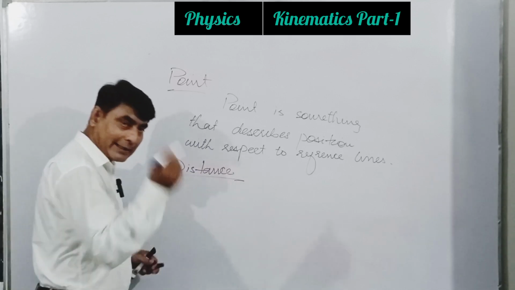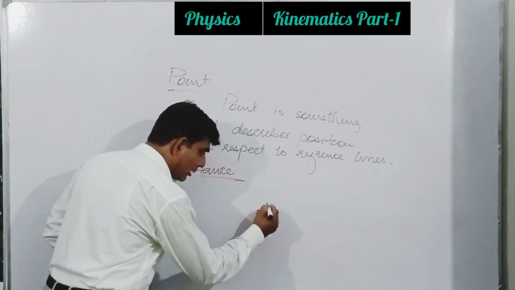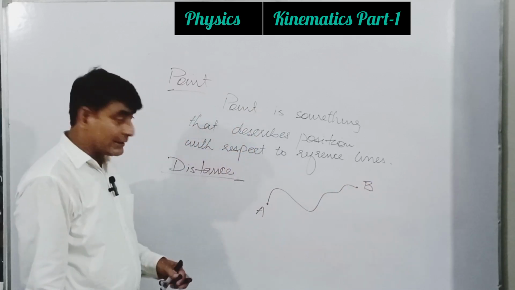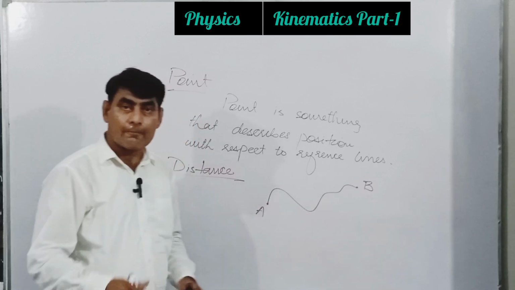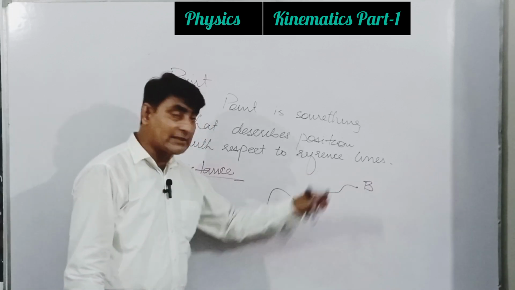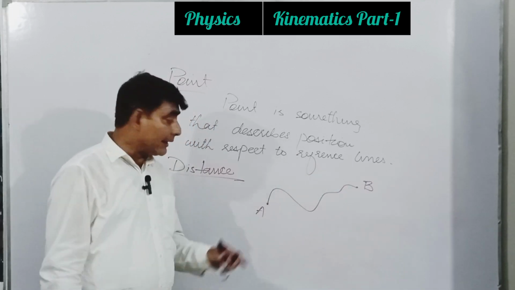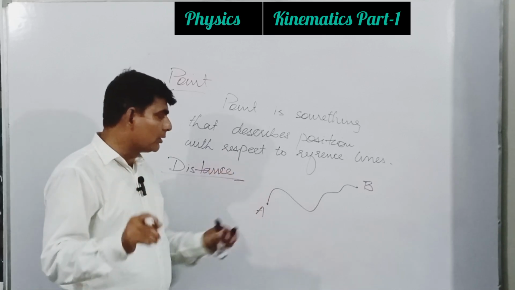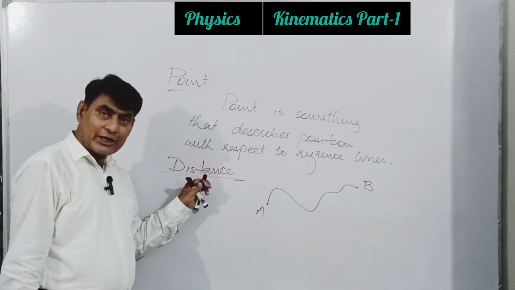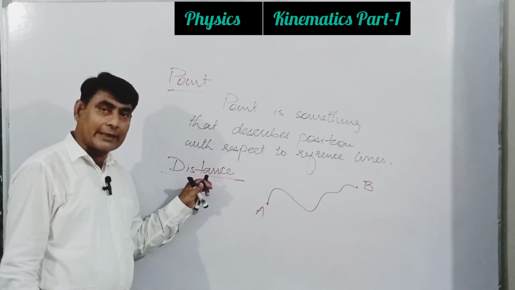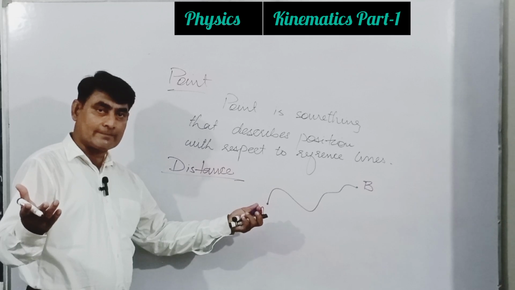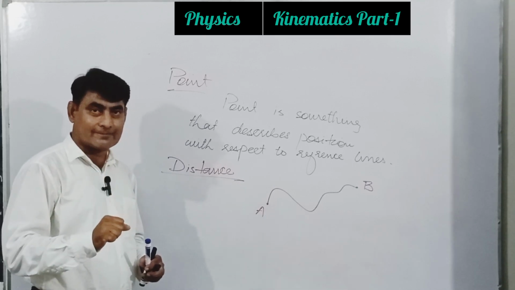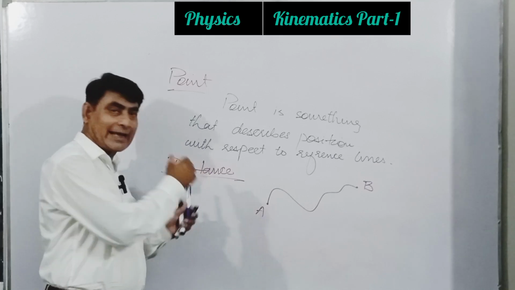So it means I consider two points, point A moving in this way, and this is point B. There is a difference between points A and B. If we consider this difference in any direction, then this is distance. In very simple words, change in position in any direction, or the difference between two points, is called distance.